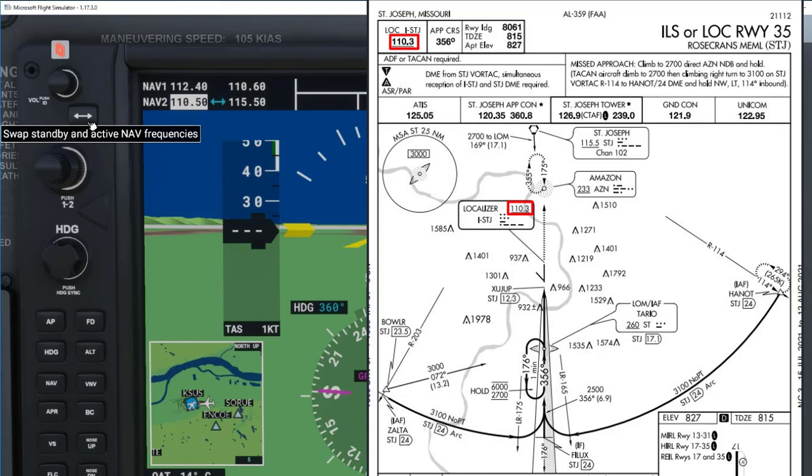By the way, a localizer provides horizontal guidance along the extended center line of the runway when the aircraft is on an approach for landing. We will talk more about localizers and approaches in future videos. So we will set the frequency, and for now it will be on standby.